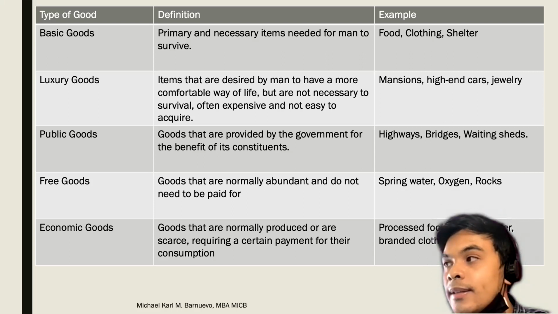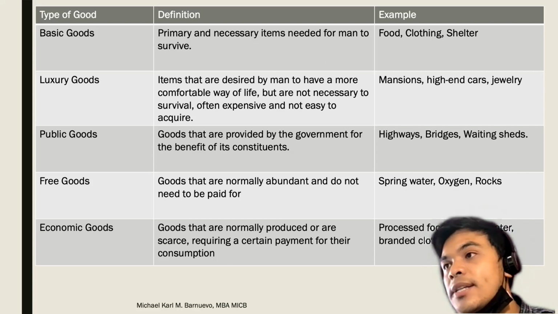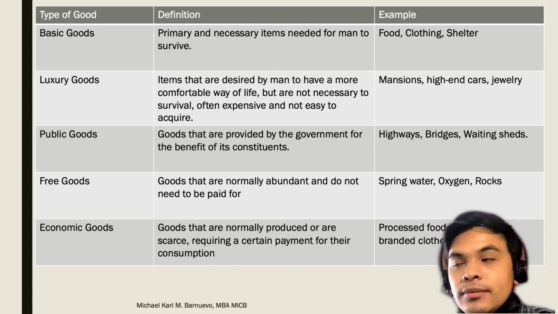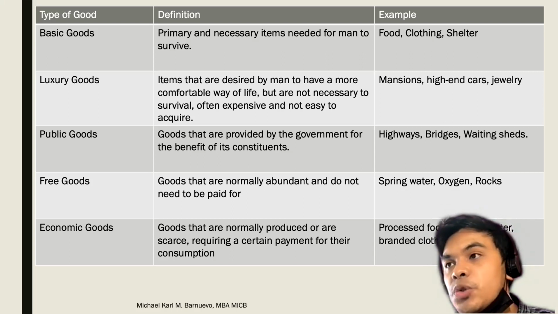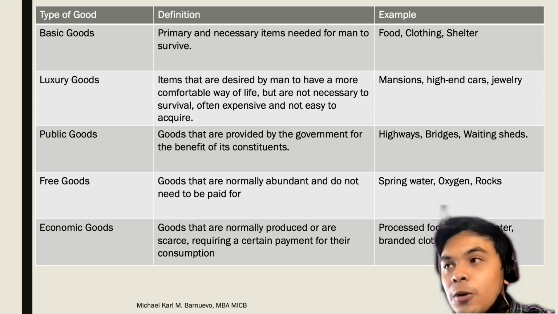Okay, something that there is enough supply for everyone and no one will capitalize for these goods, such as spring water or clean water, oxygen, and even yung ating mga resources that can be found in nature, such as rocks. No? Very questionable ngayon ng spring water.